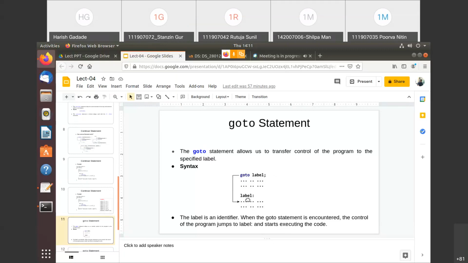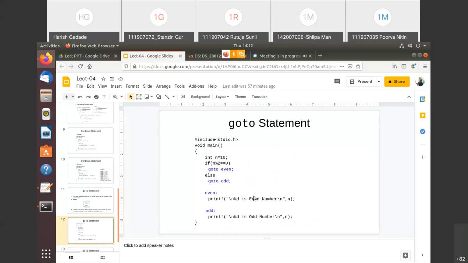And wherever we write the label, it is not a semicolon, it is a colon, right? I think you have this idea from Python programming, because after a for loop, while loop, or if else we put a colon, which means that is the body of that statement. So here we write a semicolon after goto label, and here it is a colon. Getting this?